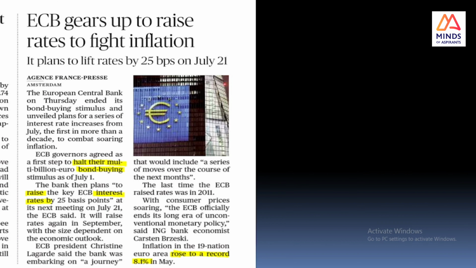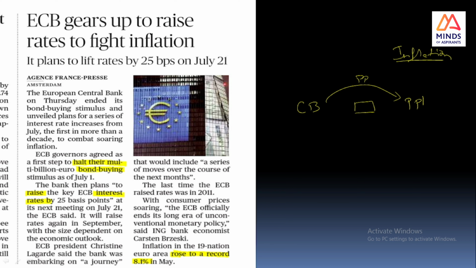Fine. So now let's see this slide, where the European Central Bank has halted the multi-billion euro bond buying scheme. See, for example, if a central bank and these are the people. Okay, so consider the money supply is high, that is, there is an inflation situation, and the central bank in this case has a bond buying scheme. The bond will be given from the central bank to people.